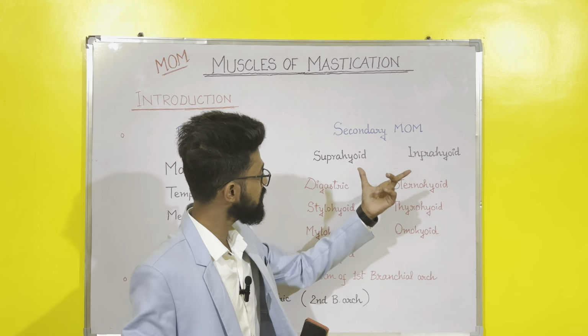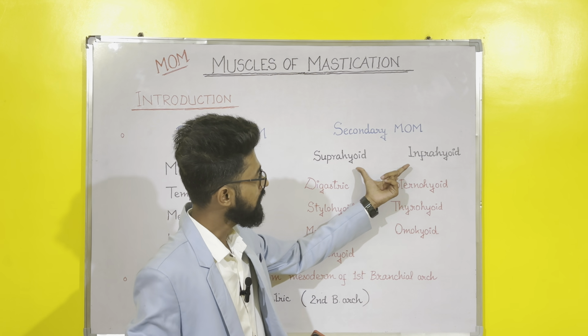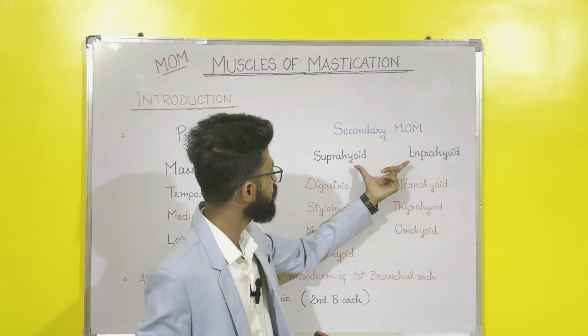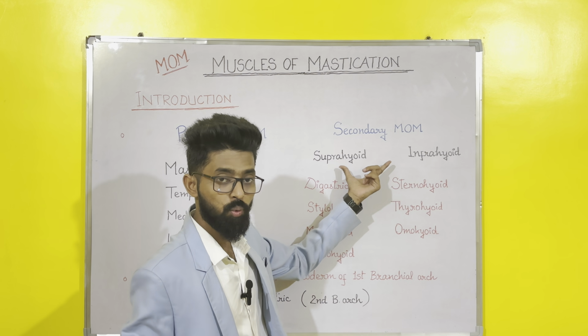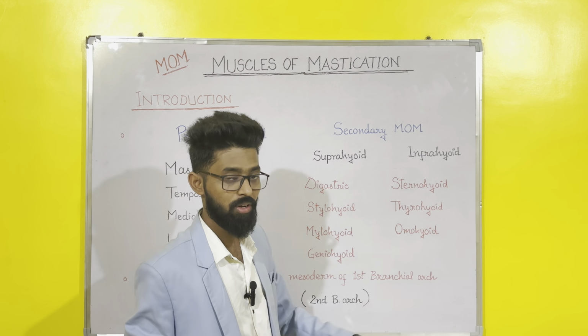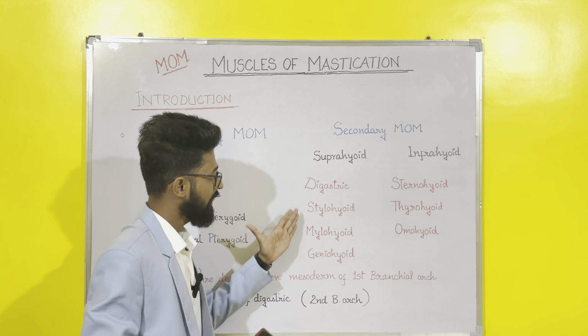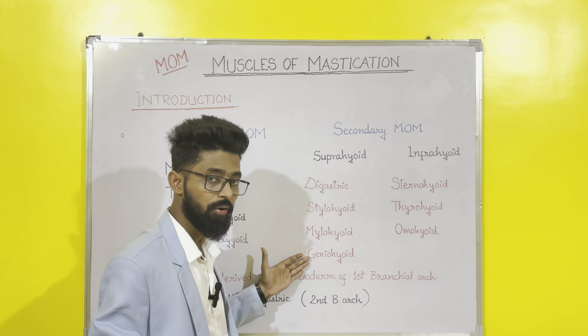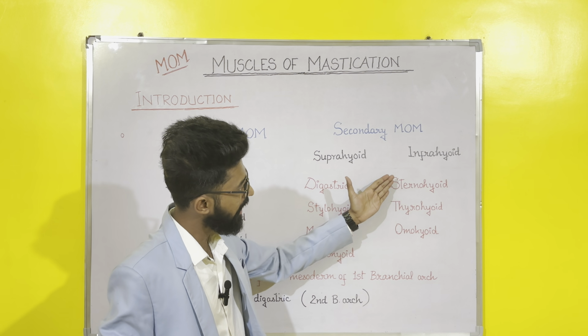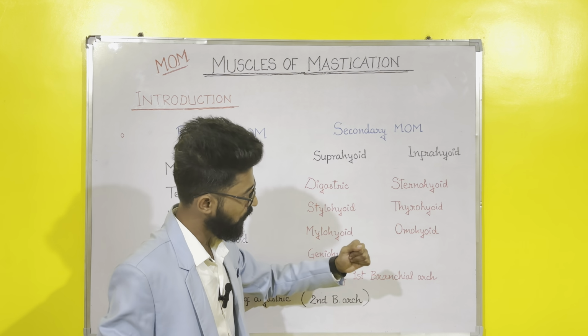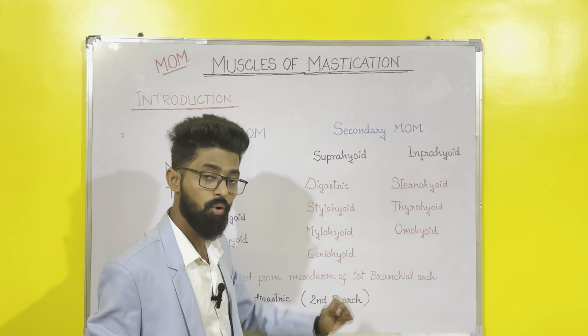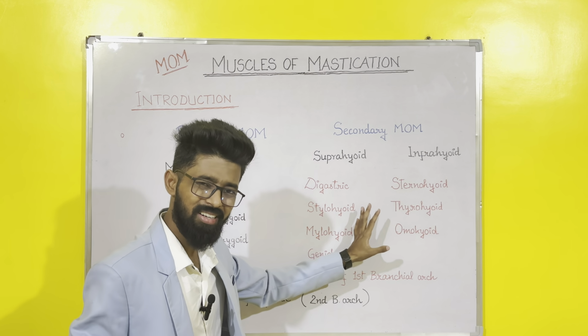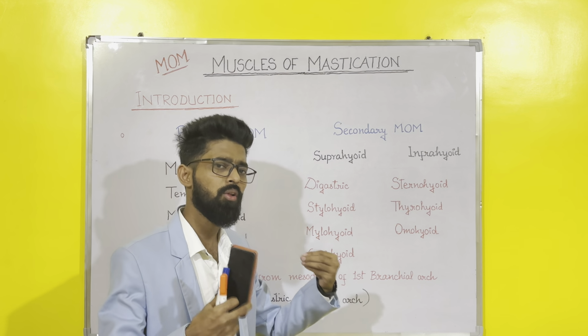The secondary muscles of mastication, as you can see, are further subclassified into 2 parts, that is suprahyoid and infrahyoid. What comes under suprahyoid? Digastric, stylohyoid, mylohyoid, geniohyoid. Similarly, under infrahyoid, we get sternohyoid, thyrohyoid and omohyoid. You just need to note it down. You can write it also or you may leave it also.